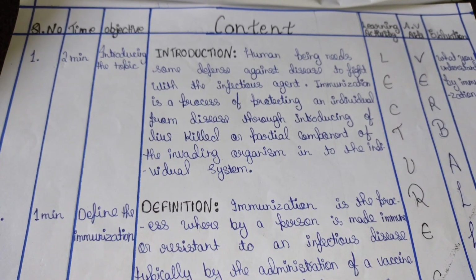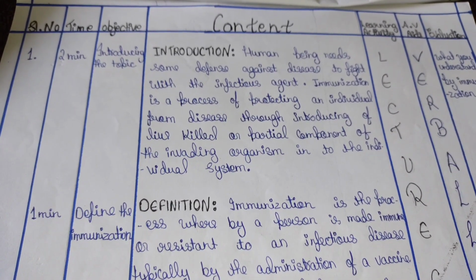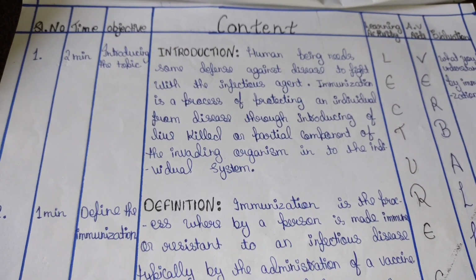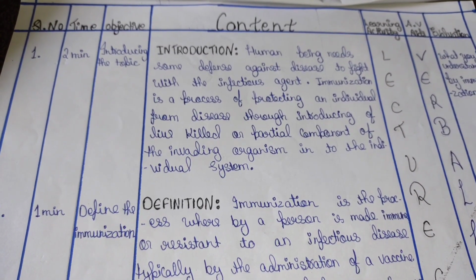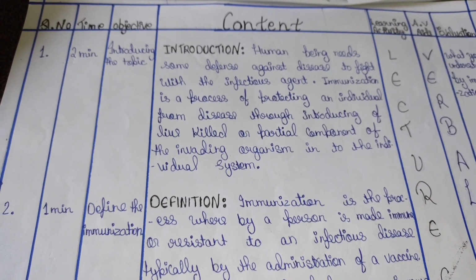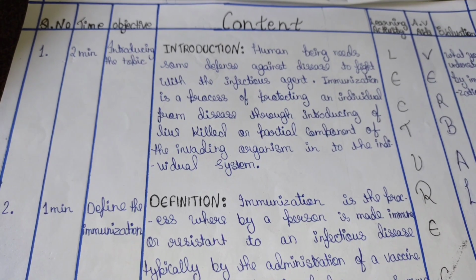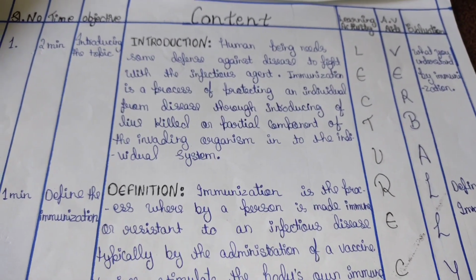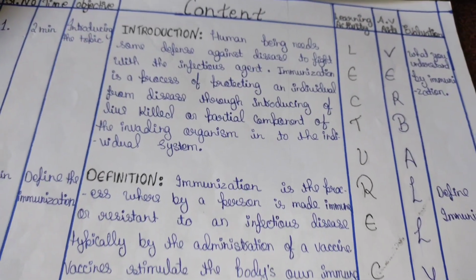Then the main content comes: introduction and the definition of the immunization schedule. Learning activity is lecture cum discussion, AV aids is verbal, and evaluation is what you ask the patients. Objectives are what you write in the objective and content, then time is 2 minutes and 1 minute.